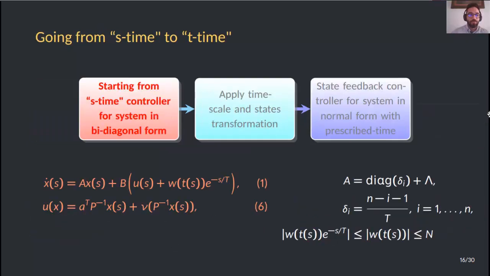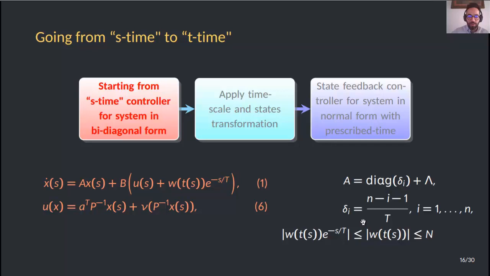Now, to go from S time to T time, we start from the S time controller for the system in bidiagonal form 6 and define the matrix A with the components in the main diagonal delta sub i in this way.